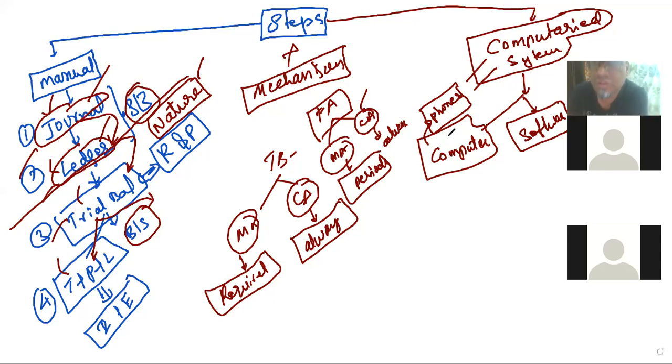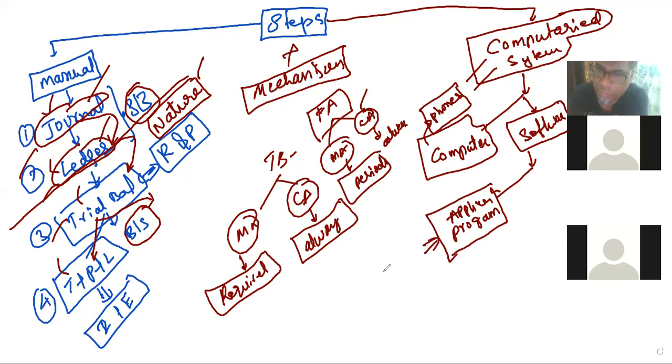So software is there. The software has the mechanism, the application. Software is nothing but the program.